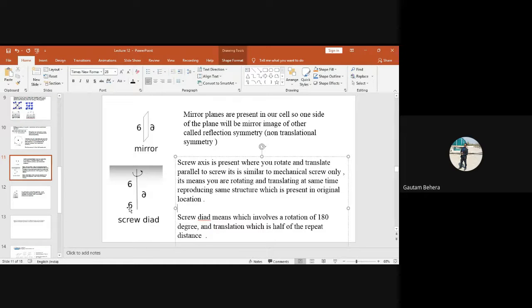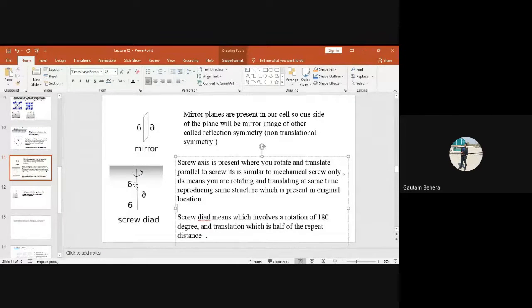Have you understood now? This 6 has moved to this one, this distance. So is this rotation or translation? From here to here, is it rotation or translation? Translation. Very good. Translation is going on from here to here.